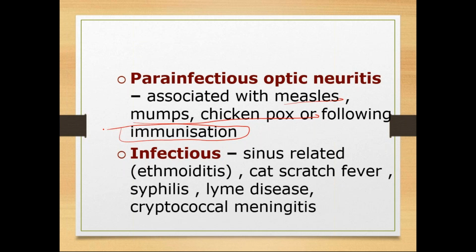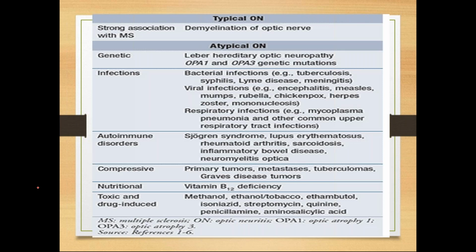Next one is infectious. Sinus related, most common is ethmoid because it is very close to the orbit. Cat scratch fever, syphilis, Lyme disease, and meningitis. Most common is cryptococcal meningitis. So first one is idiopathic, second one is demyelinating diseases, third one is para-infectious, fourth one is infectious.